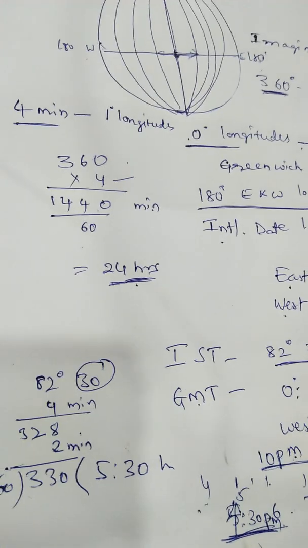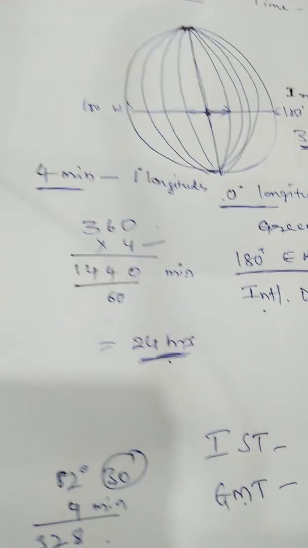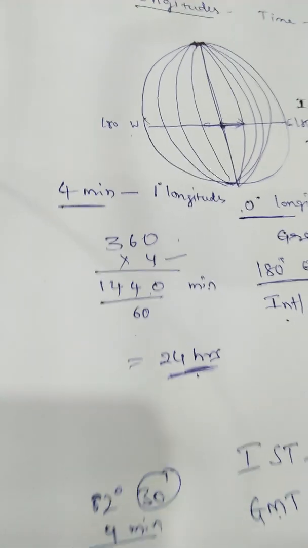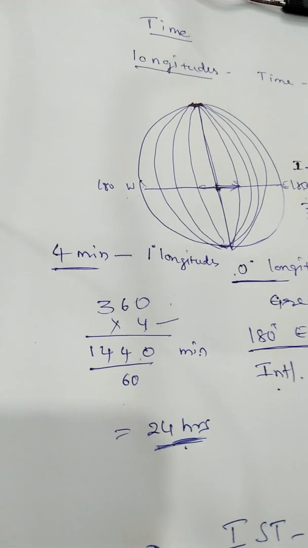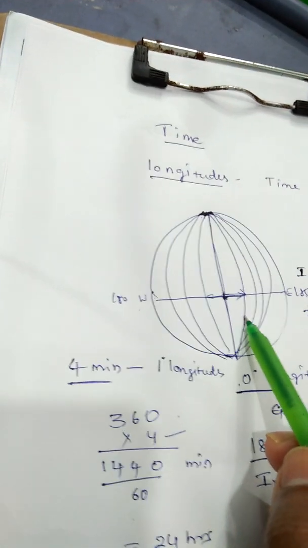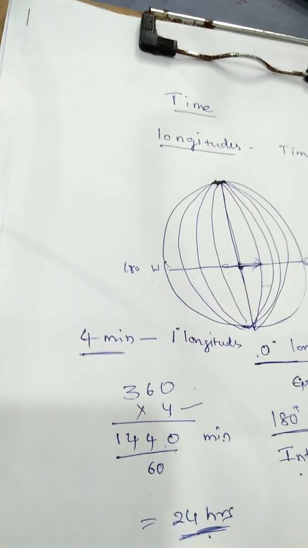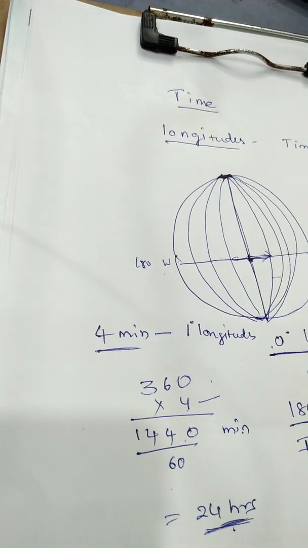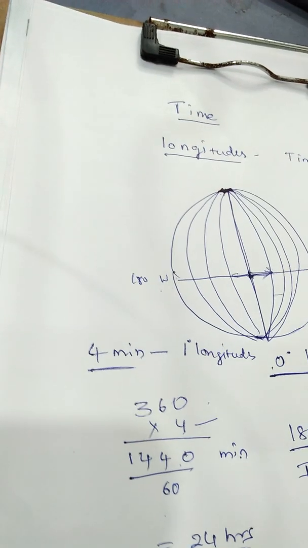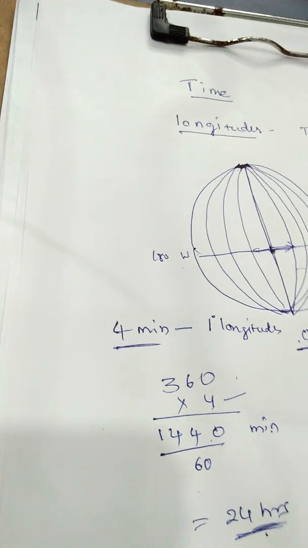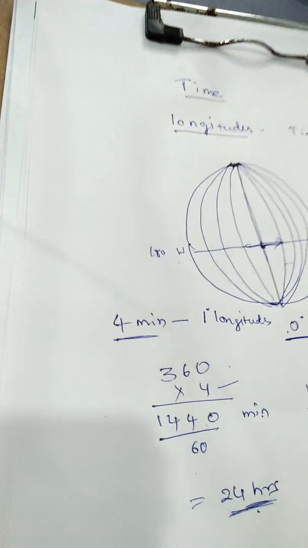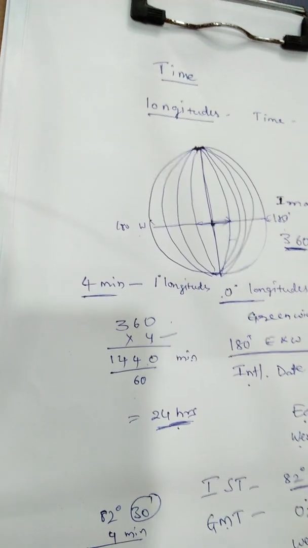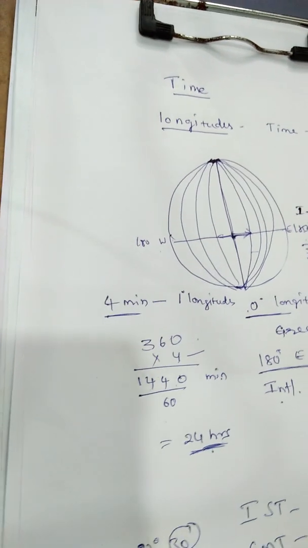Why? Because England is located west of India. If you ask about Japan time, we have to add to Indian time. Like that, for every longitude, 4 minutes are added if you move east, and for every longitude, 4 minutes are subtracted if you move towards the west. In this way, we can know the time of any place in any country in the world.